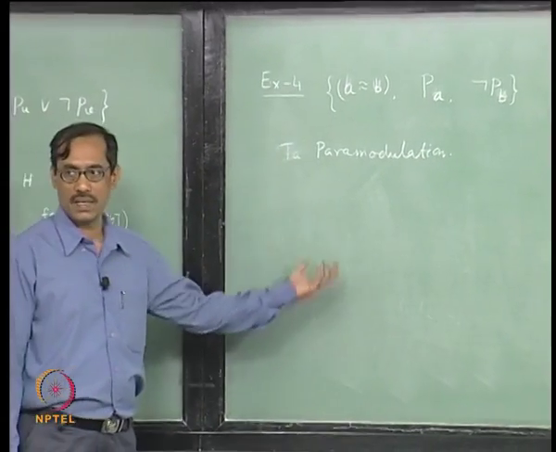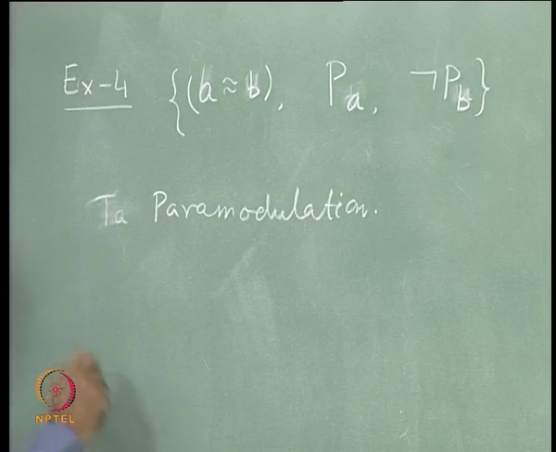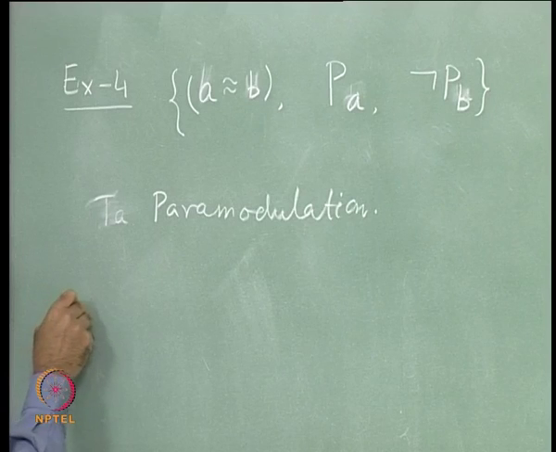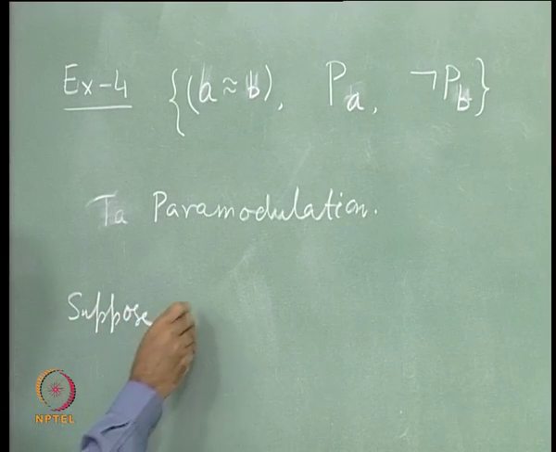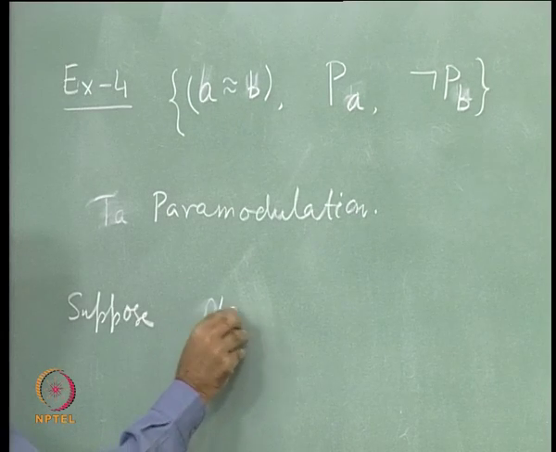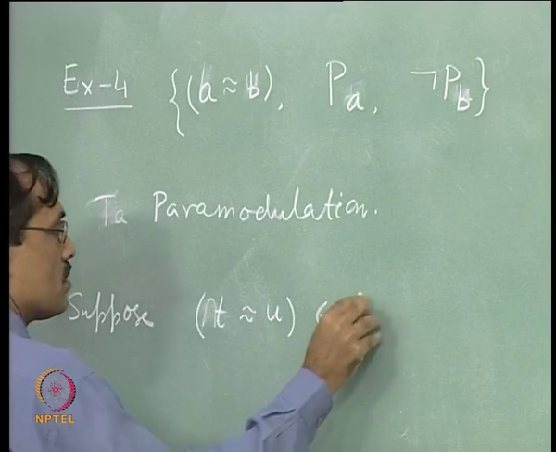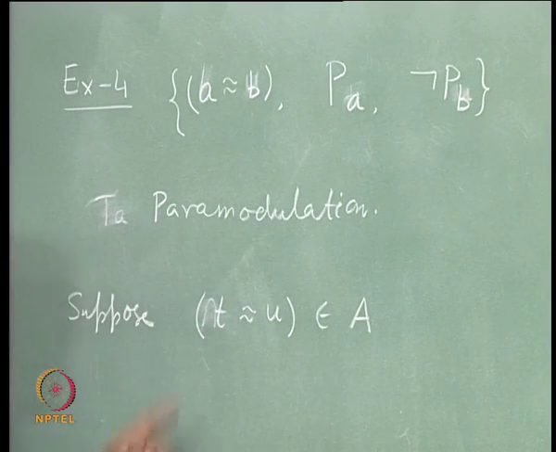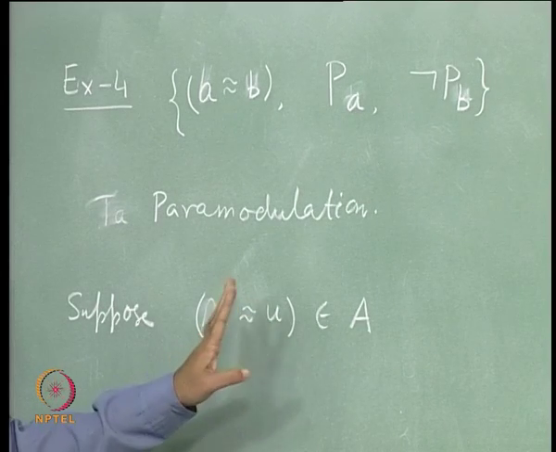So it is a bit complicated, not so simple as those two, but we will see how to proceed. Suppose A is a clause having, say, T equal to U belonging to A. Here I am taking T and U as general terms, not only constants or variables.